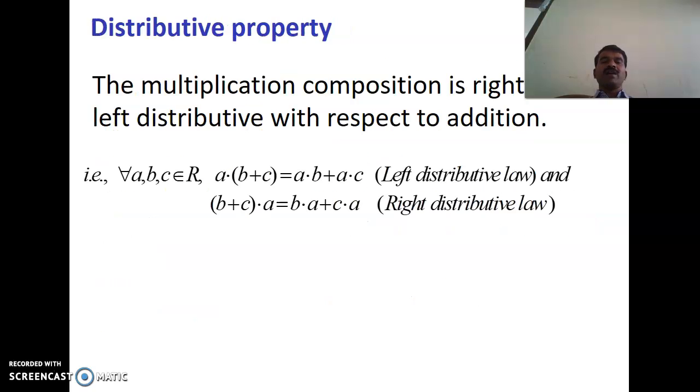Along with that, there is another property, the distributive property. We have a left distributive property as well as a right distributive property with respect to addition.